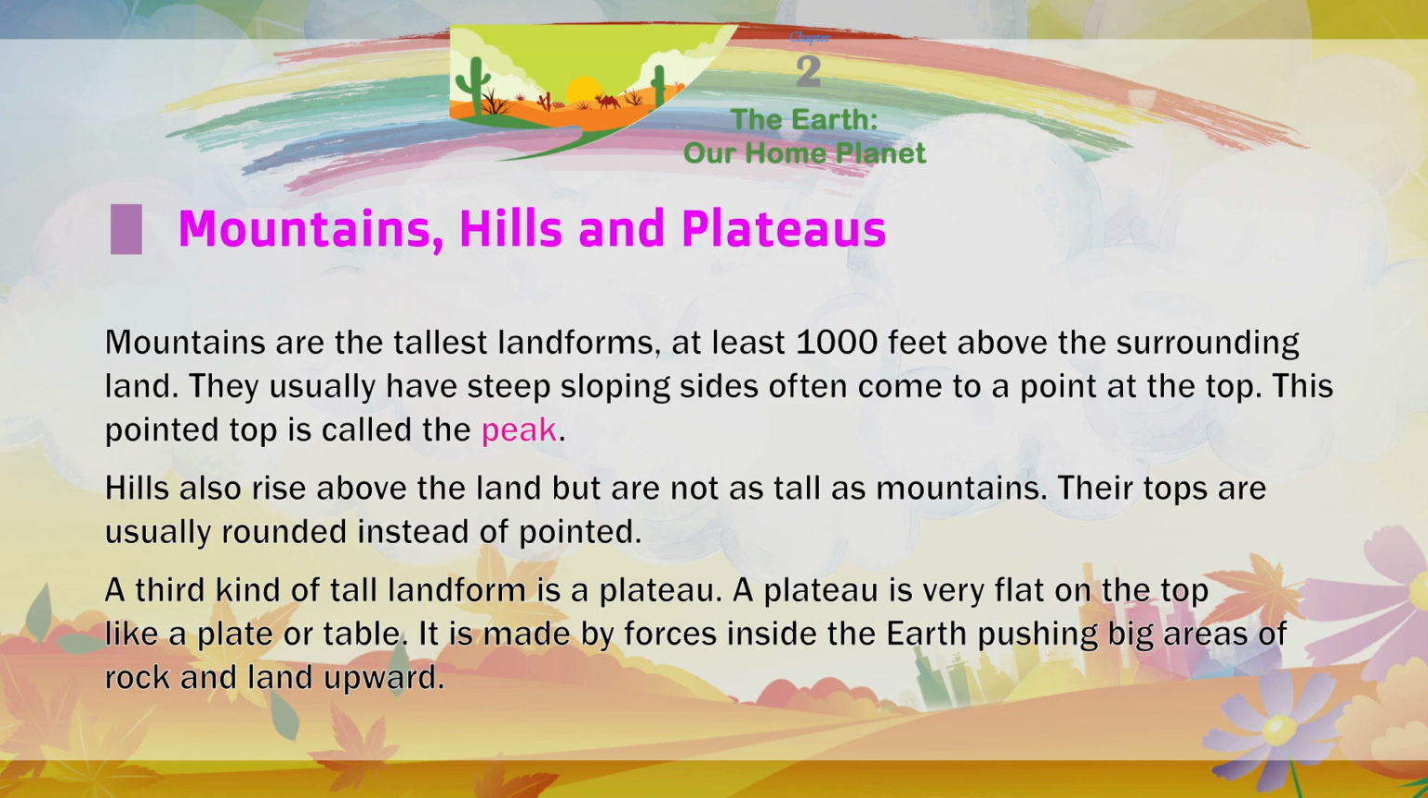Hills also rise above the land, but are not as tall as mountains. Their tops are usually rounded instead of pointed. A third kind of tall landform is a plateau. A plateau is very flat on the top like a plate or table. It is made by forces inside the Earth, pushing big areas of rock and land upward.